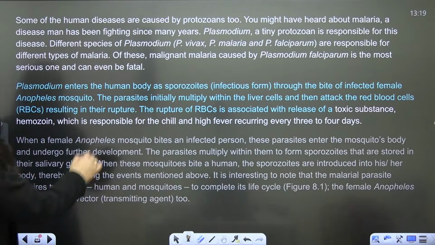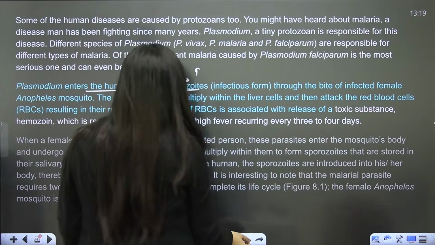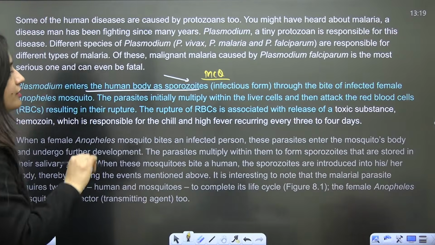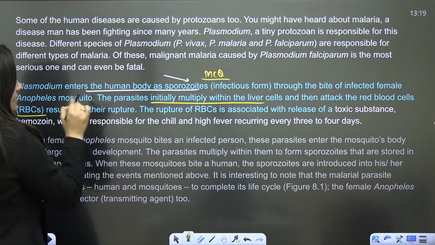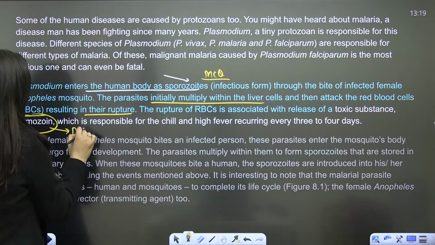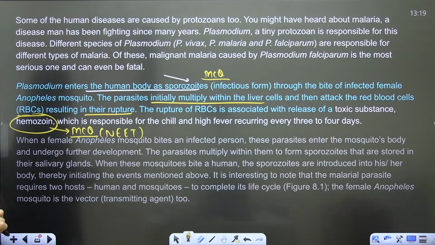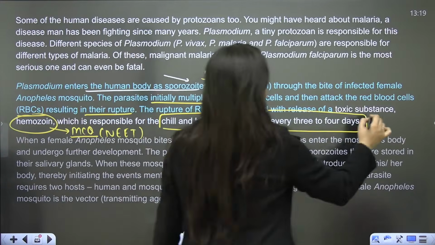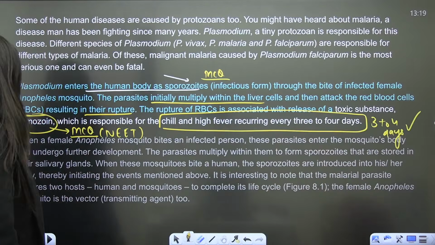Okay, so it is given here. You can see that Plasmodium will enter the human body as sporozoites. It is the infectious form. So this is our MCQ. Yes, bache. Through the bite of the infected female, the parasite will initially multiply within the liver, then will attack RBCs, resulting in their rupture. So there is the release of a toxic substance, that is hemozoin. Again, that is an MCQ, and as per NEET it is important. It is responsible for chills and high fever, which will reoccur every 3 to 4 days. In different species, this time can vary. Is that clear?